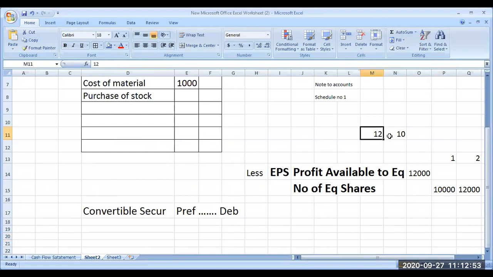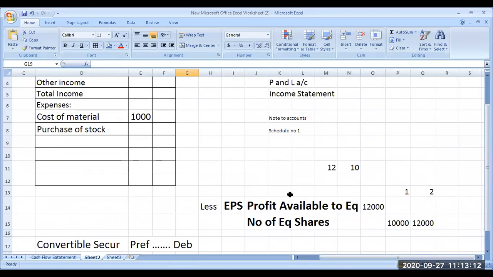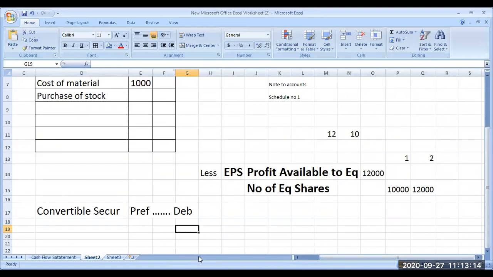Diluted EPS means EPS calculated for the maximum number of shares which will be there in the company after the rights of conversion are exercised. Are you getting my point? Sir, are you getting my point? Yes, sir, I understood. Thank you so much. Diluted EPS and EPS.